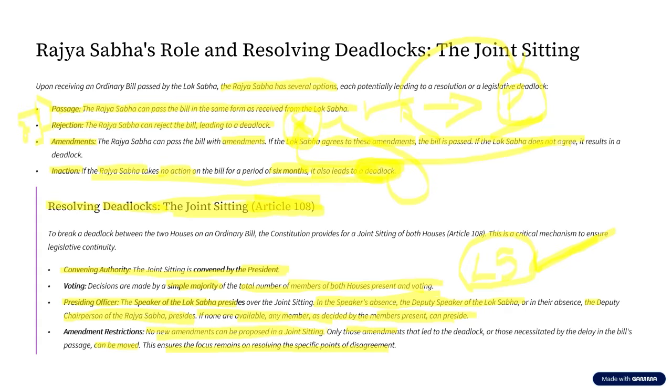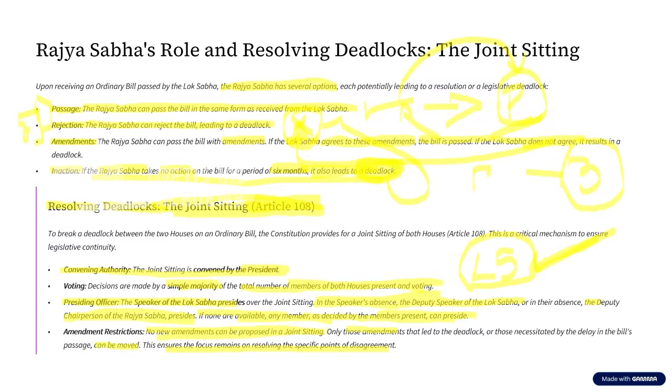Okay. Now, my question is, how many cases have we seen of a joint sitting of the Indian Parliament? The answer is, in the history of constitutionally independent India, there have been only three instances of joint sittings. The first one is the Dowry Prohibition Bill of 1961.